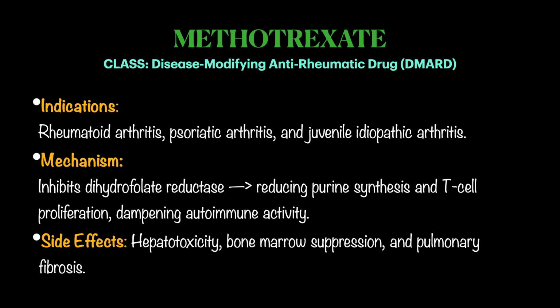The other drug is Methotrexate, including DMARD, right? The class is DMARD. The indications are rheumatoid arthritis, psoriatic arthritis, and juvenile idiopathic arthritis. The mechanism of action is that it inhibits dihydrofolate reductase enzyme. So we have to be serious when using methotrexate in pregnant women because if folate deficiency occurs in pregnant women, there can be a very high risk of development of neural tube defects in the fetus, right? So that is why. And reducing purine synthesis and T cell proliferation, dampening autoimmune activity.